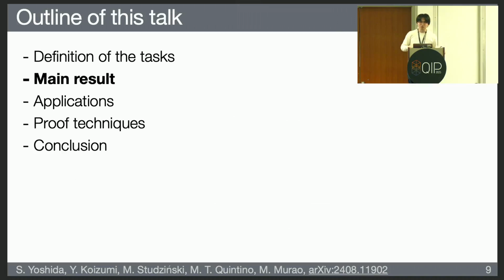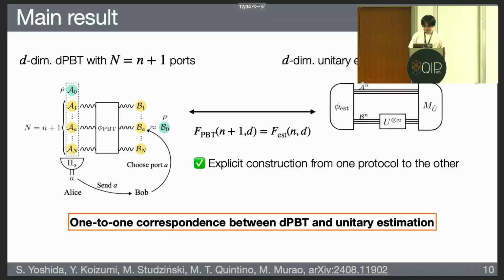Okay, so I will show you the main results. In this work, we have constructed a one-to-one correspondence between port-based teleportation and unitary estimation. To be more precise, it's an equivalence between d-dimensional port-based teleportation with n+1 ports, and d-dimensional unitary estimation using n queries.